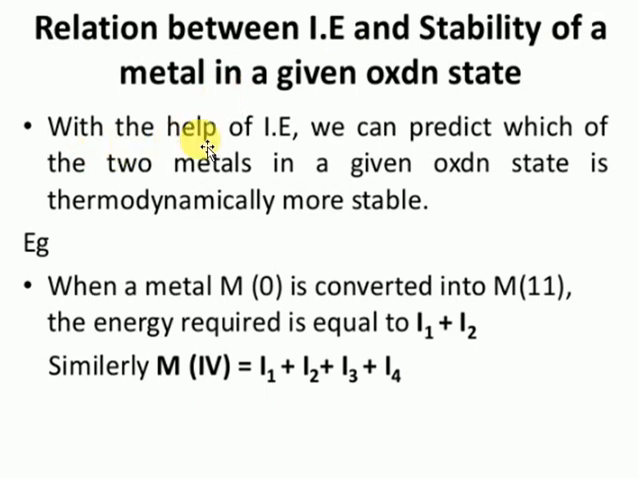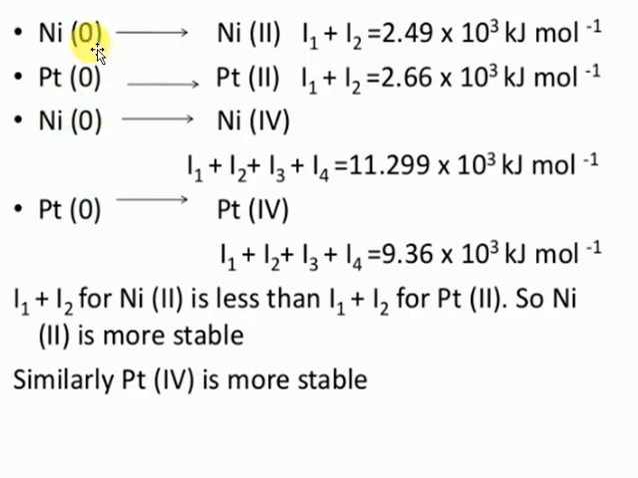With the help of the ionization enthalpy, we can predict which of the two oxidation states of a given metal is more stable. I am going to find which oxidation state of a particular metal is more stable. This slide will give a very clear idea. To remove 2 electrons from a nickel atom, I require 2.49 x 10^3 kilojoules per mole. To remove 2 electrons from platinum, I require 2.66. When comparing the two, the lower value is the more stable, which clearly indicates that nickel +2 is more stable when compared to platinum +2.